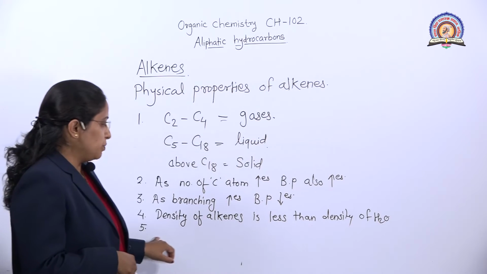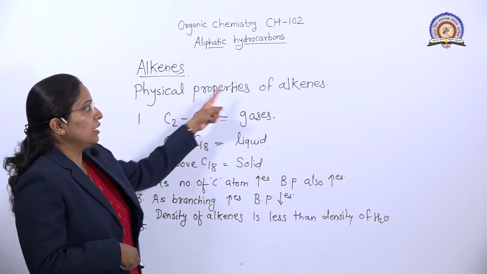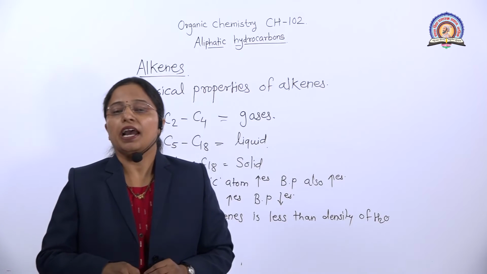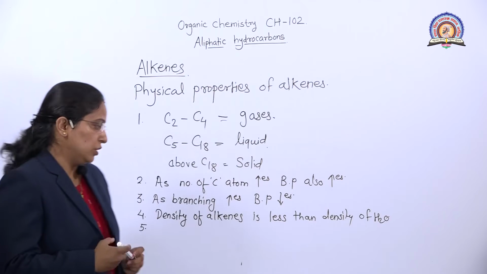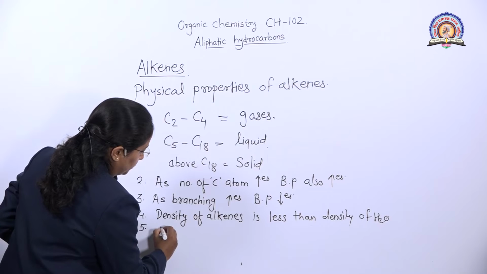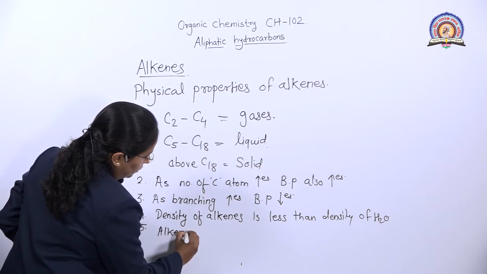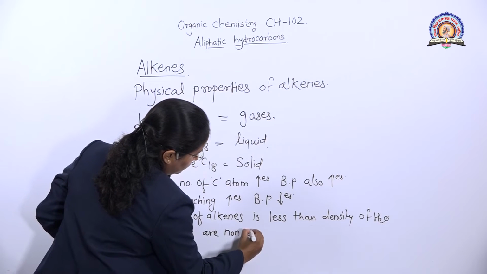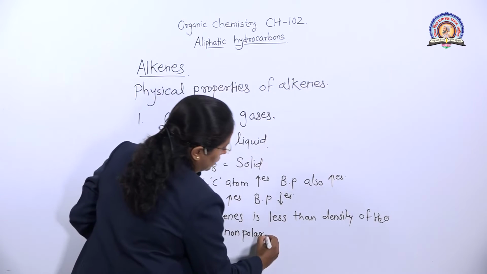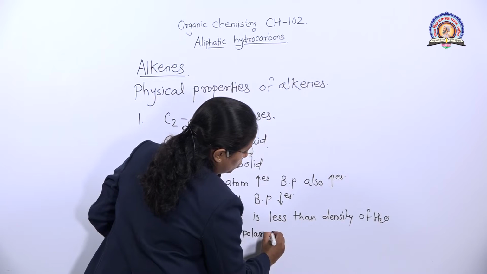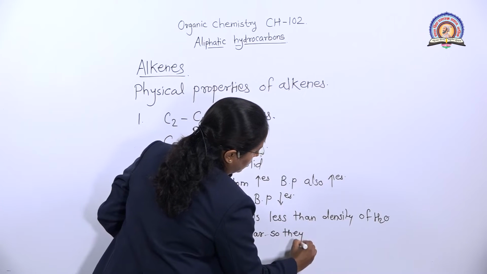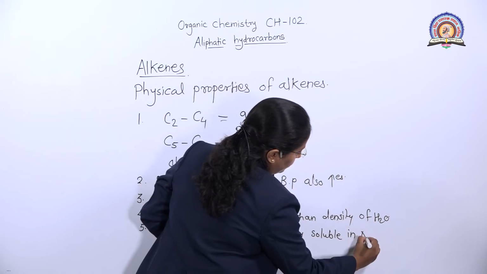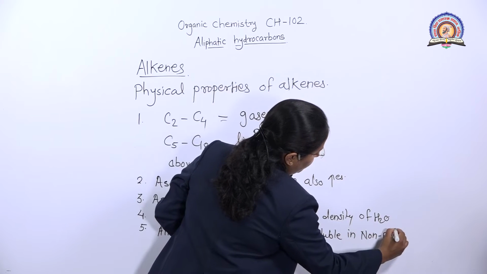So alkenes are non-polar, so they are soluble in non-polar solvent.